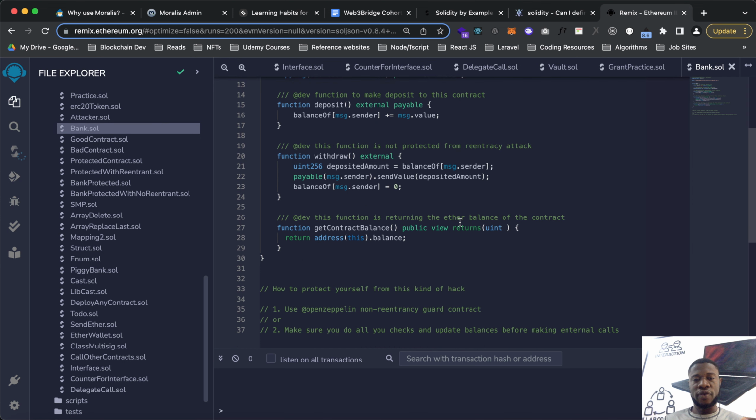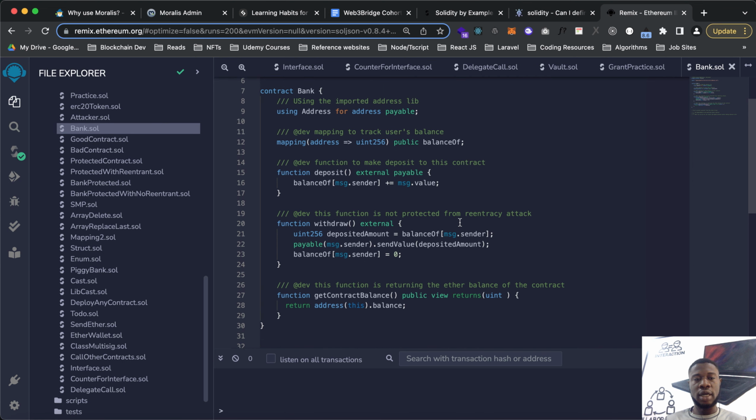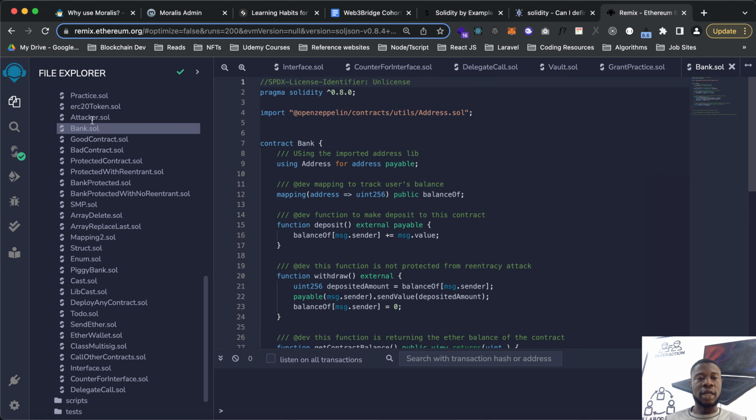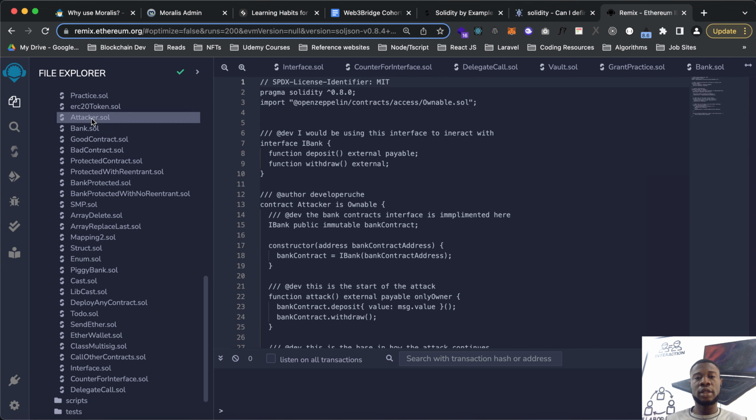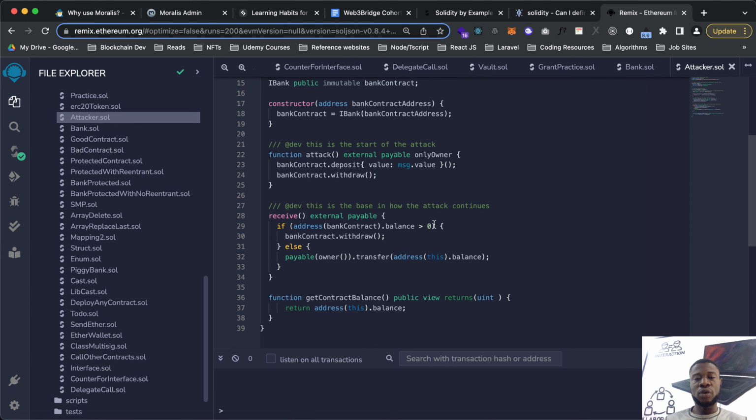He wrote this contract, and with this attacker contract, you can move all the funds in the bank contract. I won't take much time in explaining this. I now wrote a contract called protected contract.